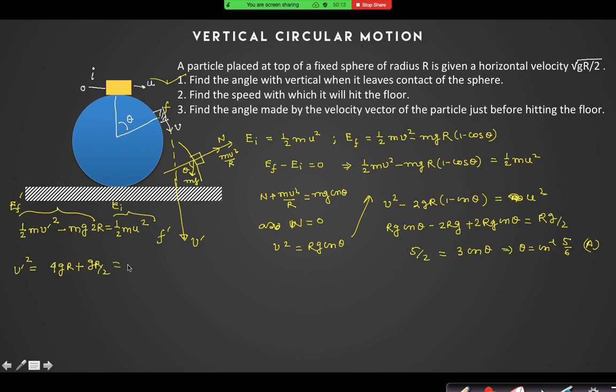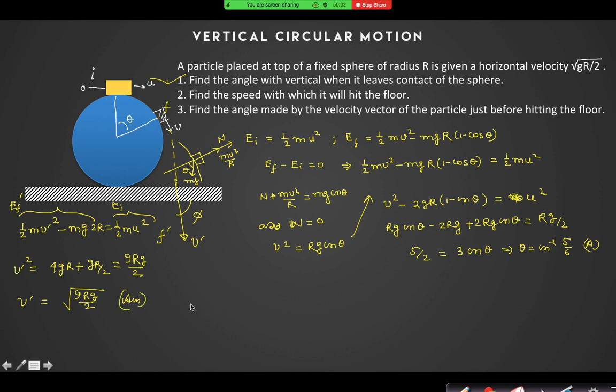So that is 9gr by 2. So v prime is equal to root over 9gr by 2. Now I have to find this angle phi. So this is the answer to the second question.